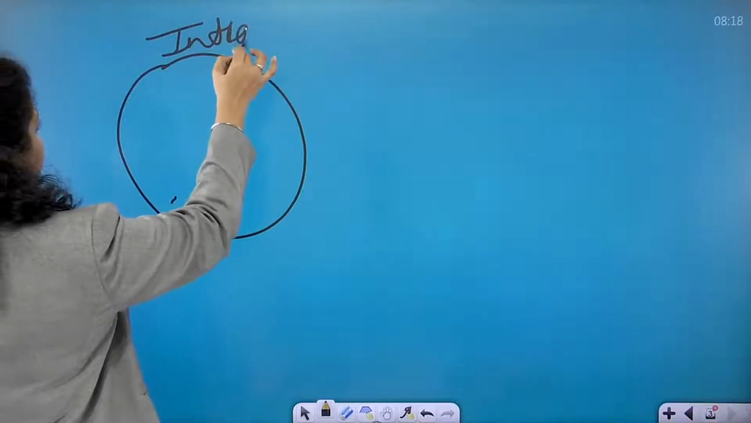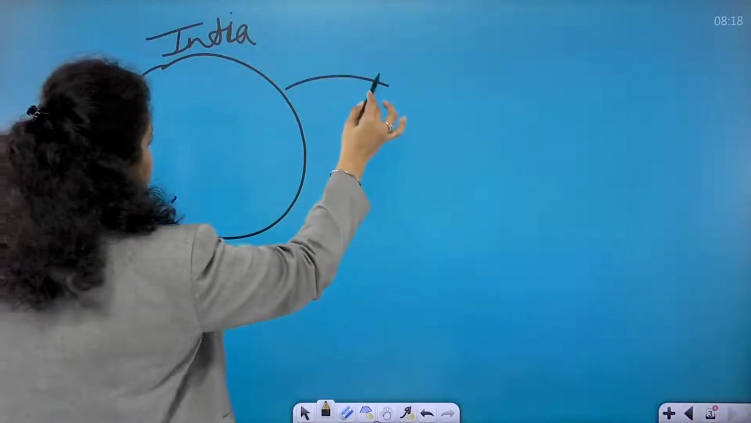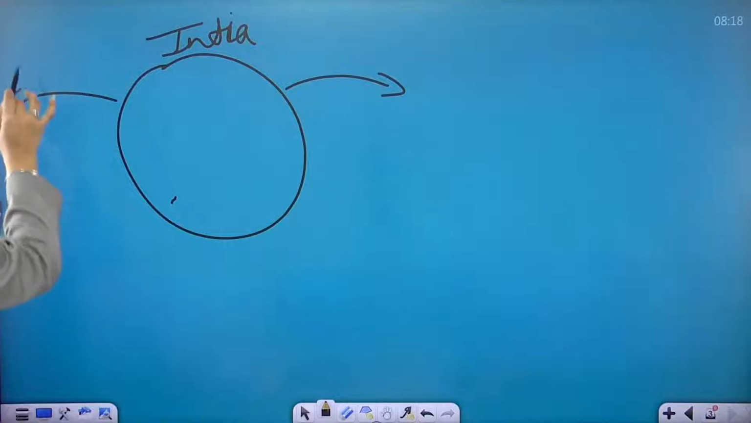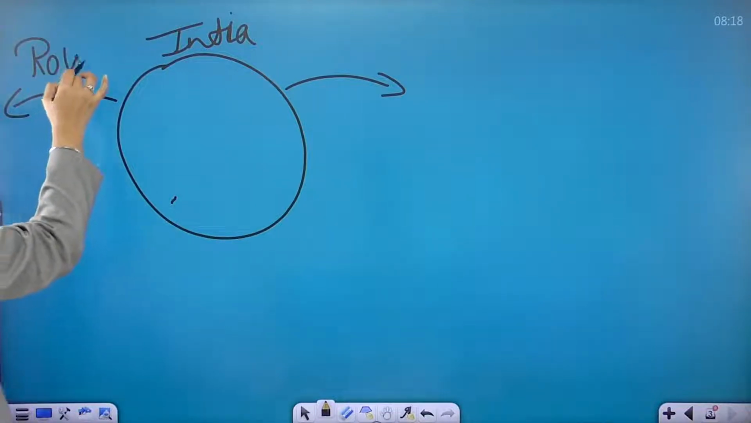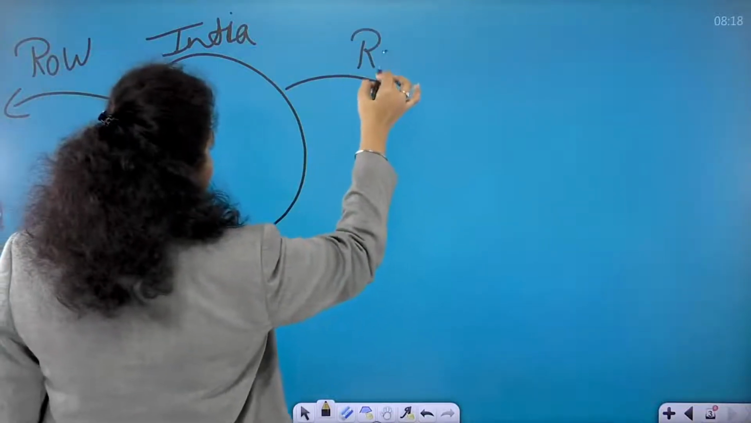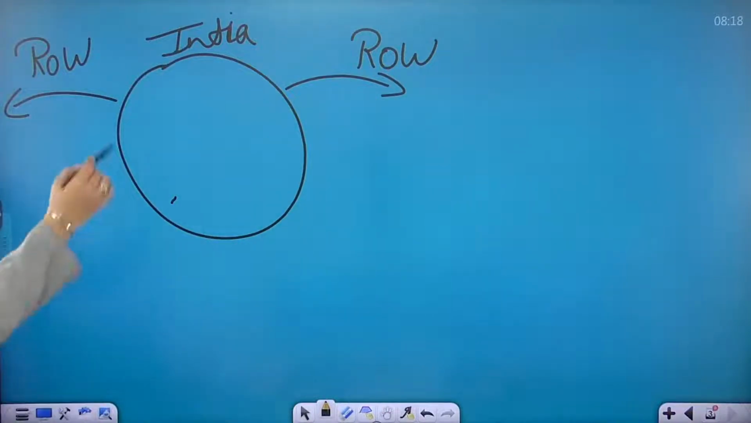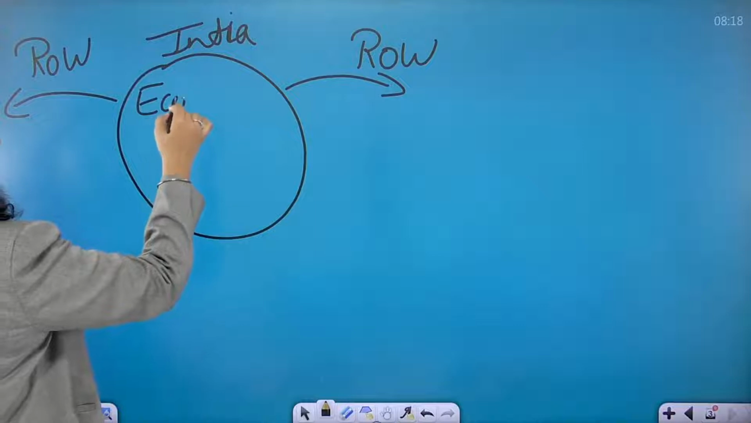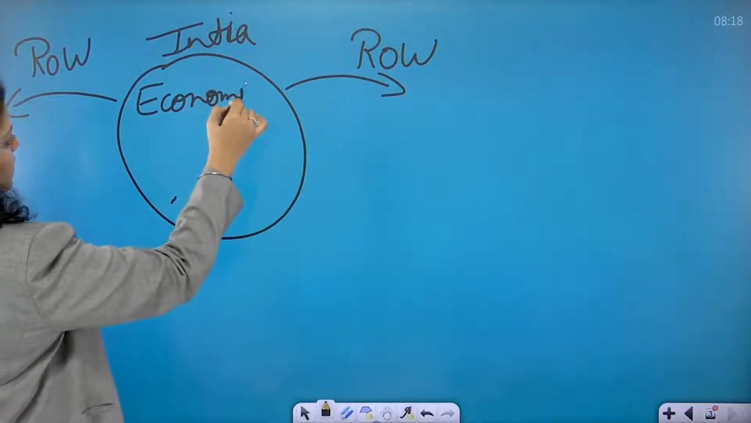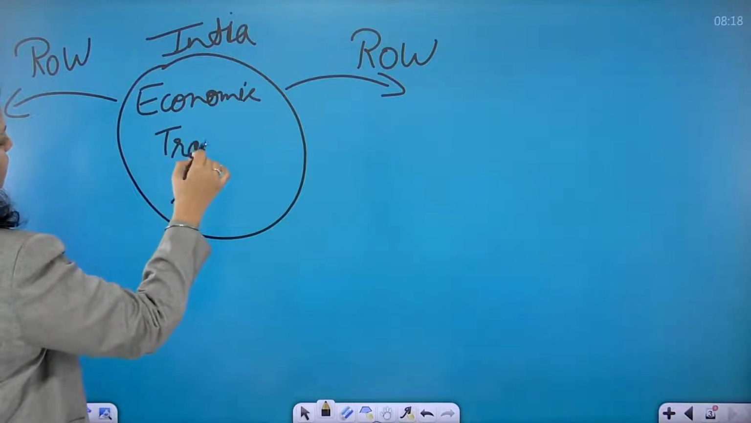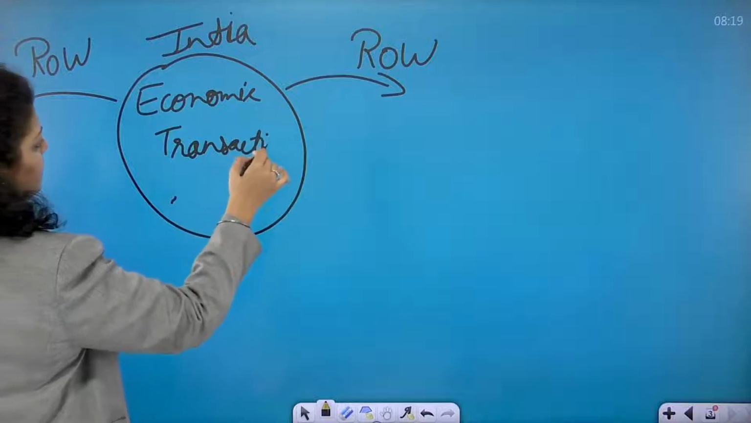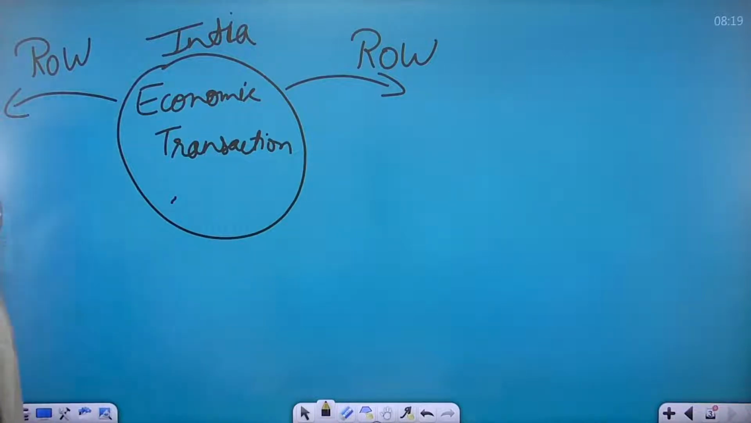And whatever is outside India, that is the rest of the world. Whatever is outside this circle is the rest of the world. I'm writing it as ROW, rest of the world. Now, India is doing economic transactions with the rest of the world. Yes or no?